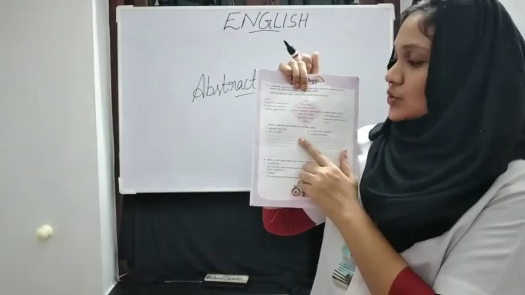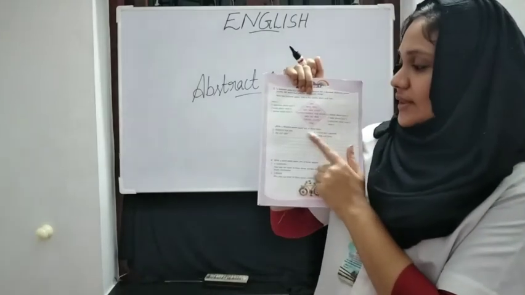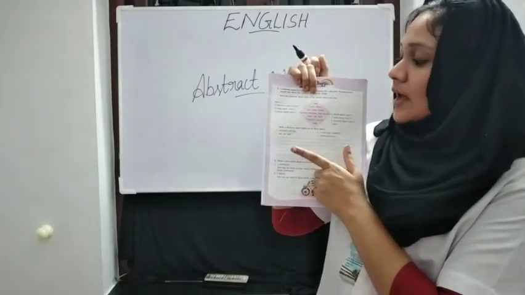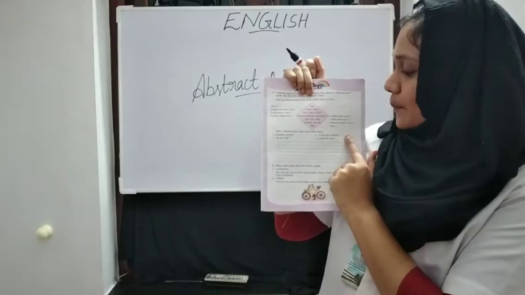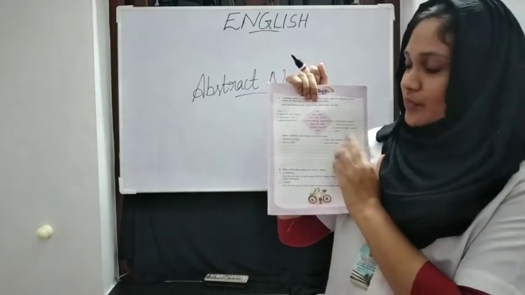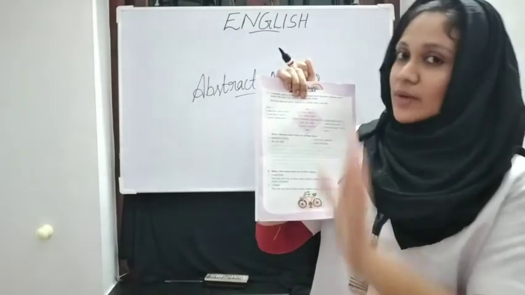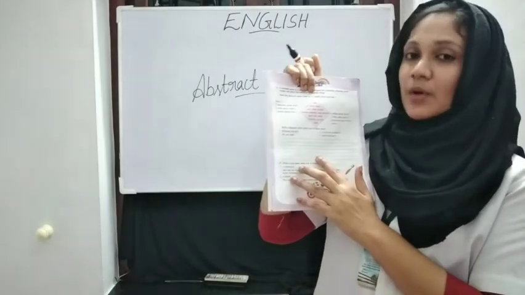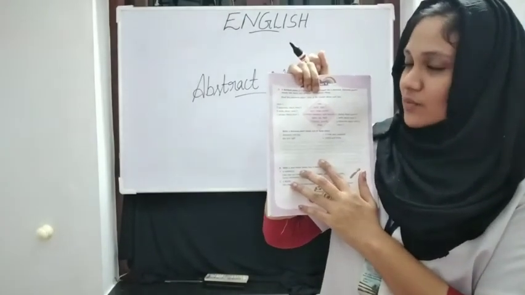So, next activity: write a diamond poem about one of these topics. So what do you want to do? Four topics are given there: elephant and ants, day and night, crow and peacock, school and home. Any of these topics you can choose, and you write down a diamond poem. Okay, don't forget, this is work for you.